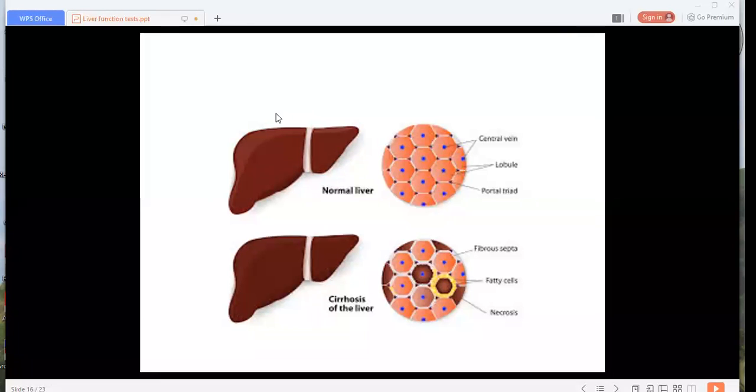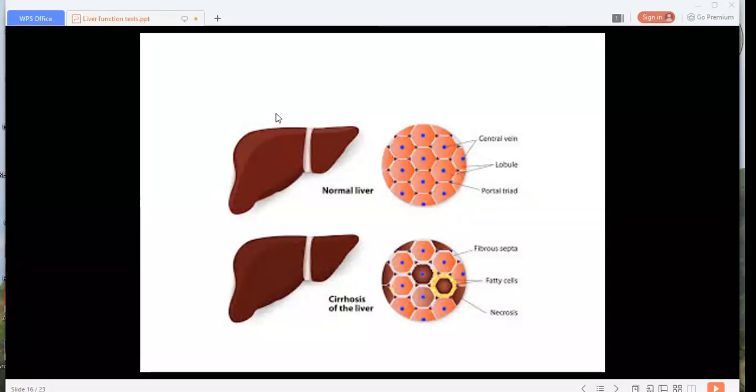Nutritional cirrhosis. The other names of nutritional cirrhosis are multilobular cirrhosis, Laennec's cirrhosis, atrophic cirrhosis, alcoholic cirrhosis and fatty cirrhosis.